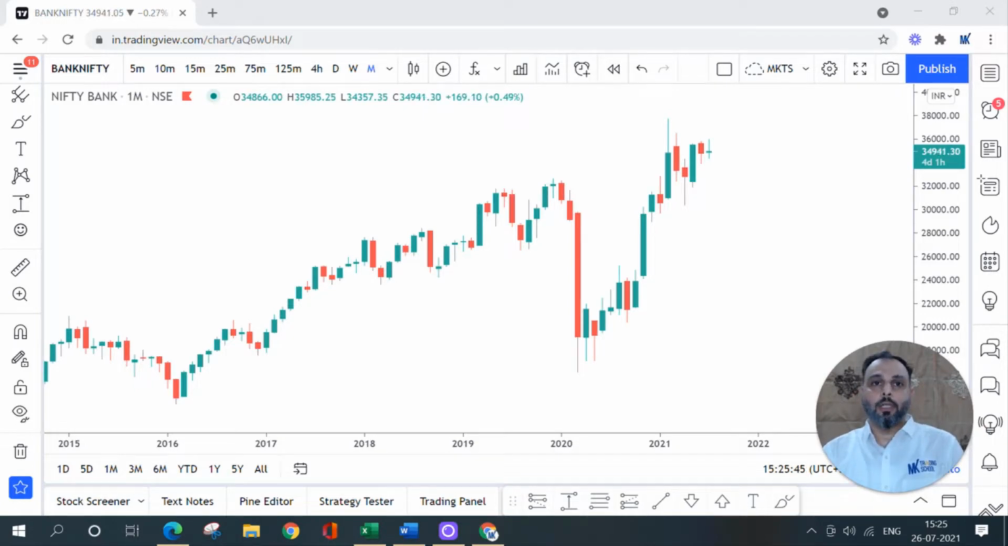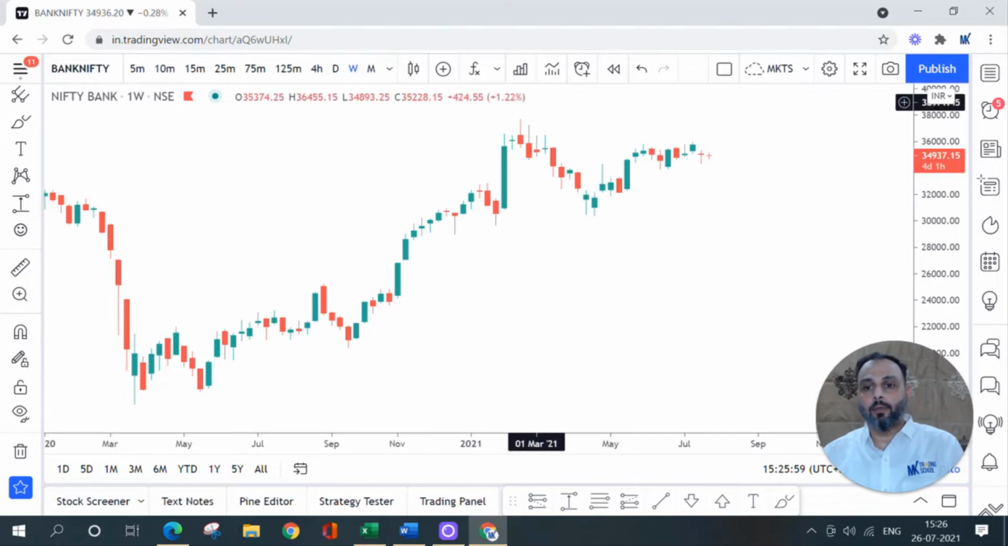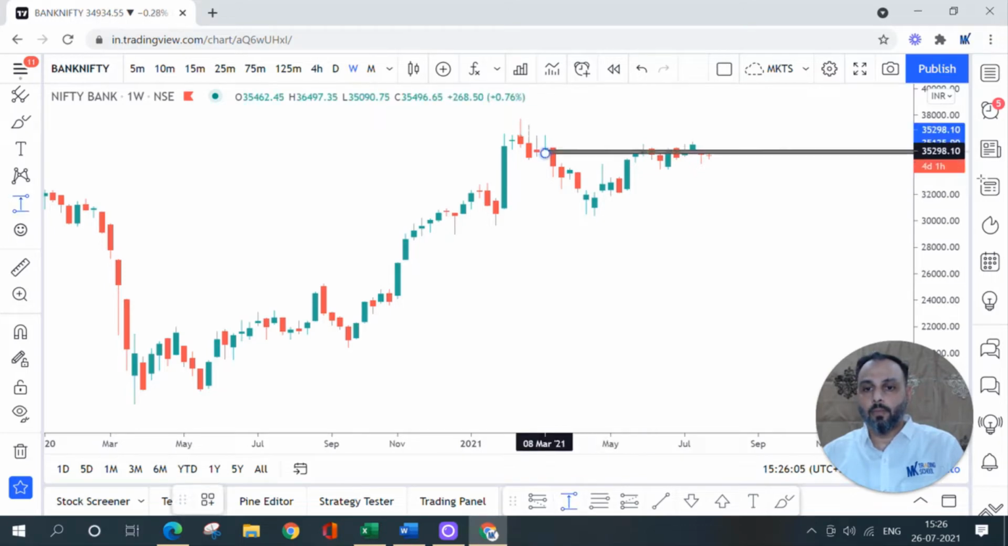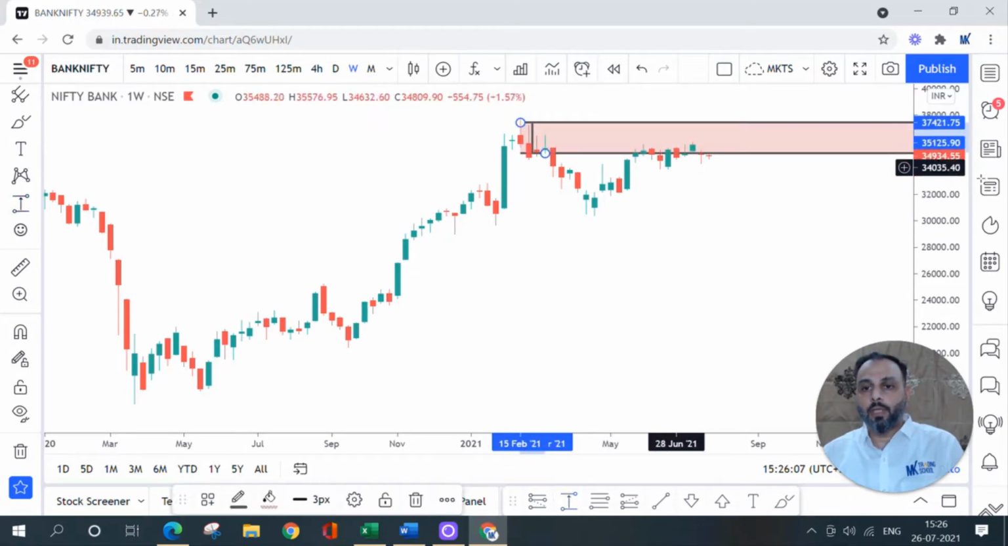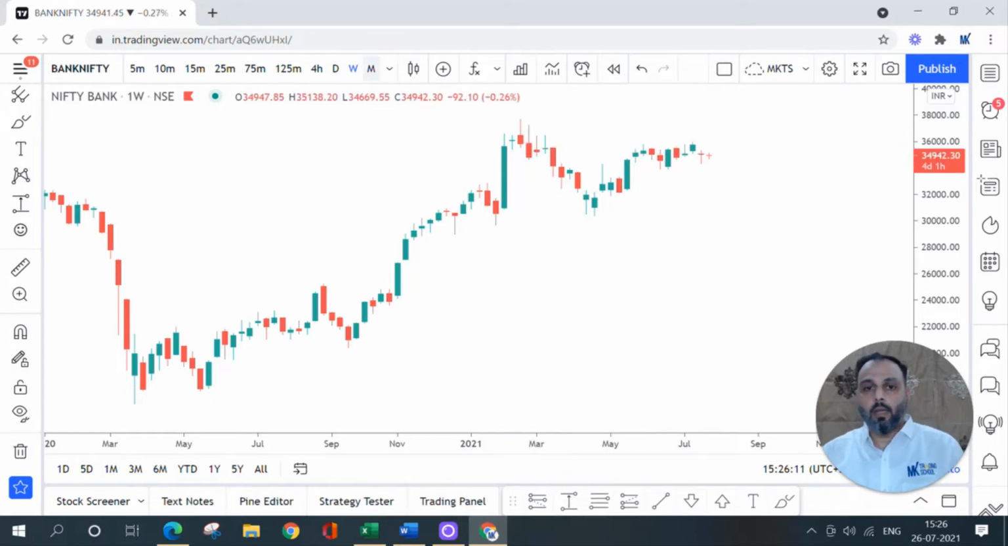In this session, I will discuss the overview of Bank Nifty basis on supply and demand trading methodology. So Bank Nifty, let's start with the monthly chart. Strong uptrend, no change in that. Weekly Bank Nifty reacting to this supply zone. Let's mark that level. So if you see last few weeks, it is stuck at that particular supply zone. And now on a daily chart.